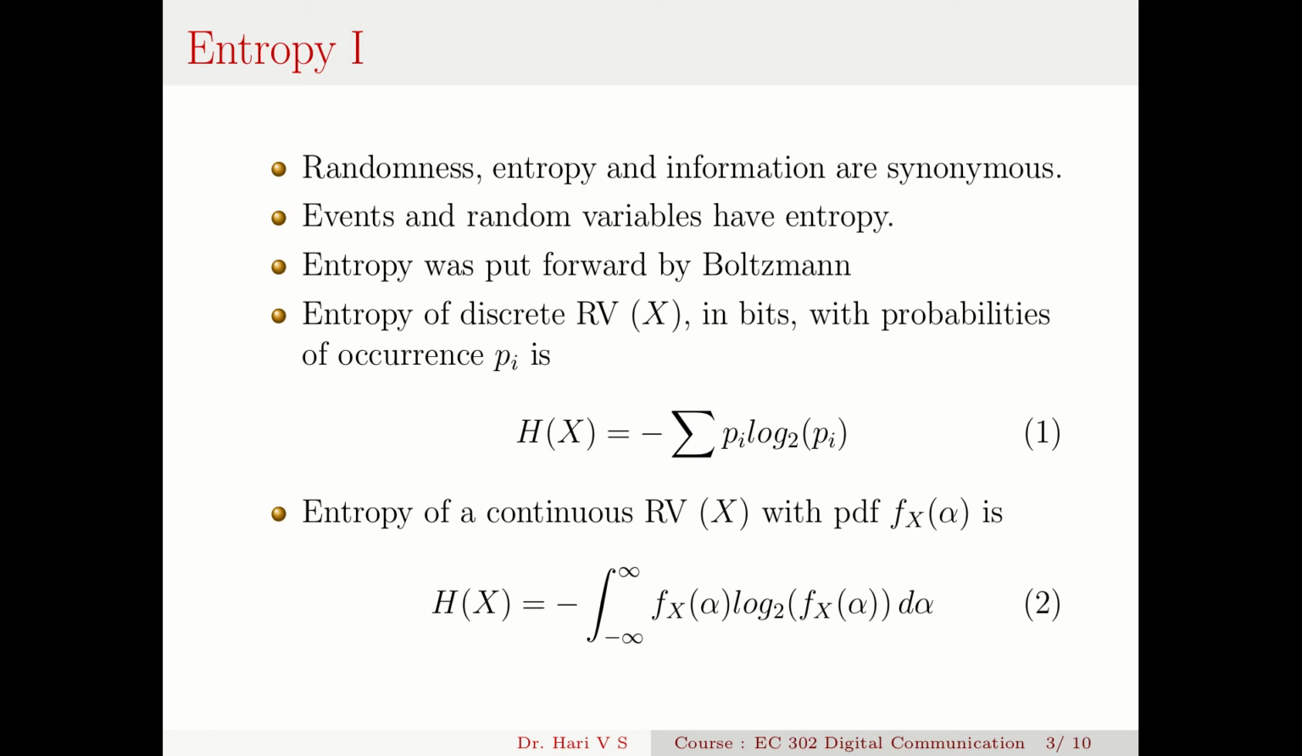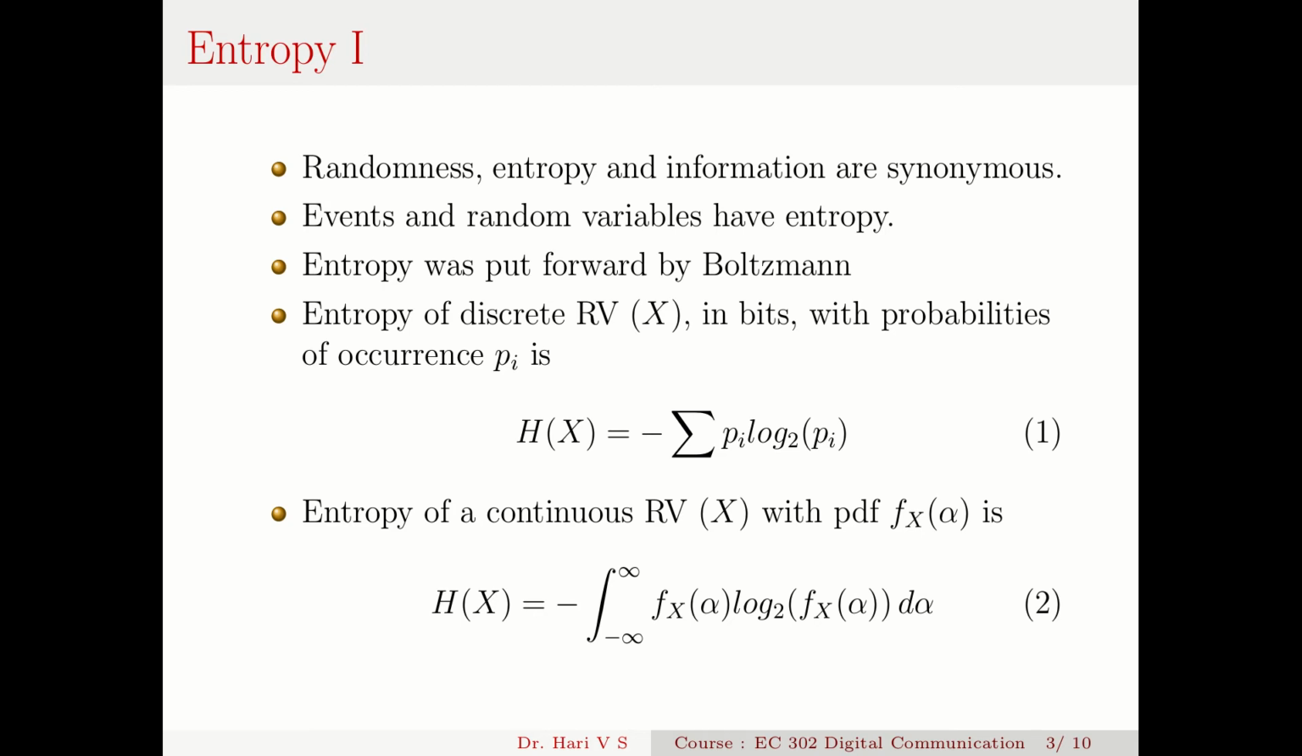Anyway, the entropy of a discrete random variable in bits, like a coin toss, is usually marked with the capital letter H, that is H(X), equal to sigma p_i log 1 by p_i, or minus sigma p_i log p_i. This log 1 by p_i is actually called the information. The log 1 by p_i, or minus log p_i, is called self-information.